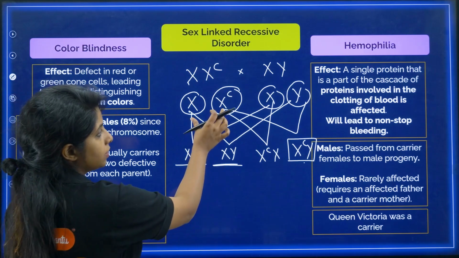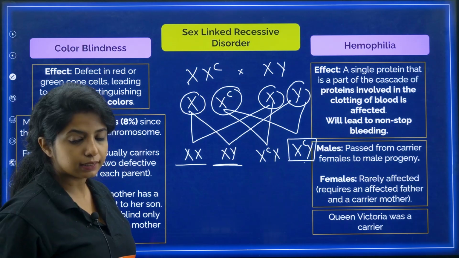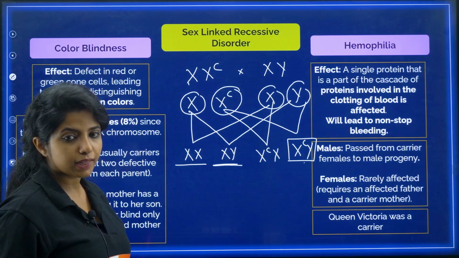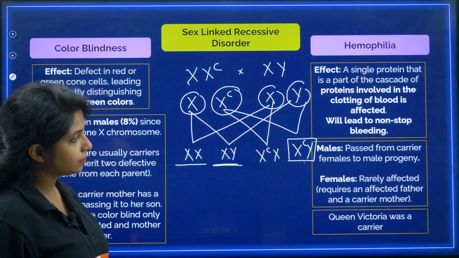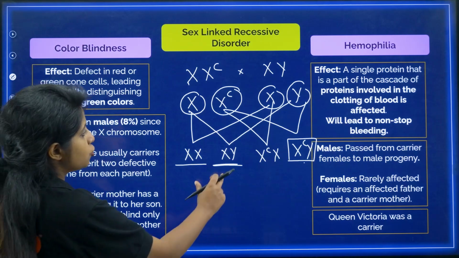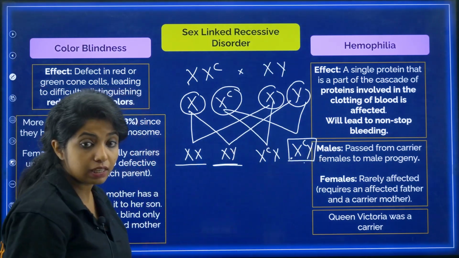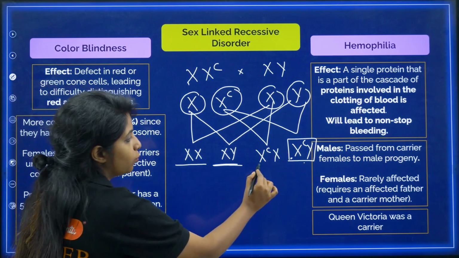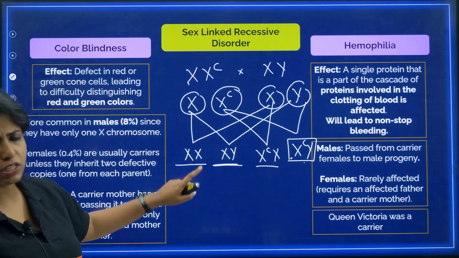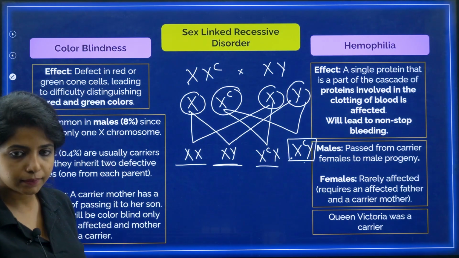Cool? Understood? So one child obviously will be normal, but the other child, the son, will be affected. One girl child will be a carrier, another girl child will be normal.